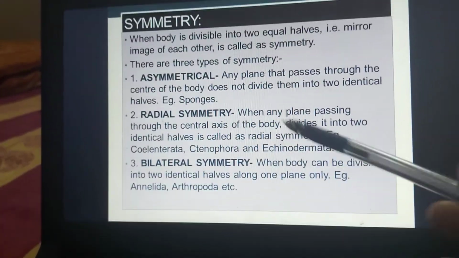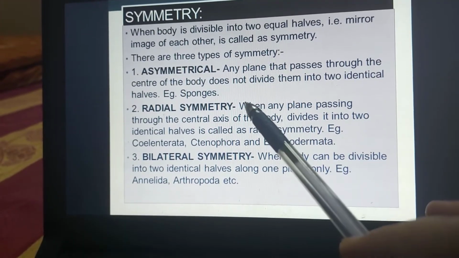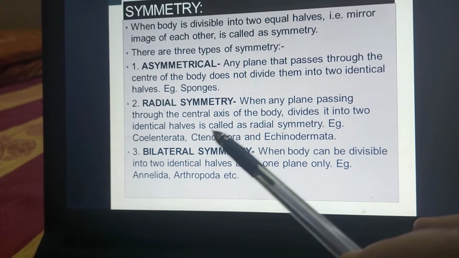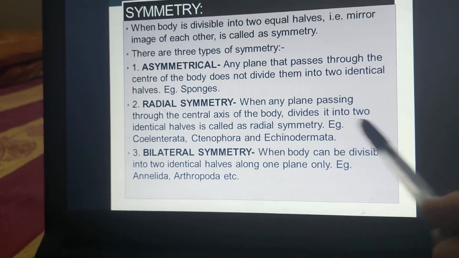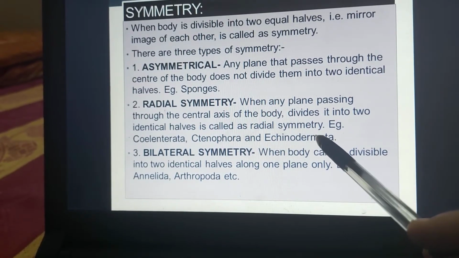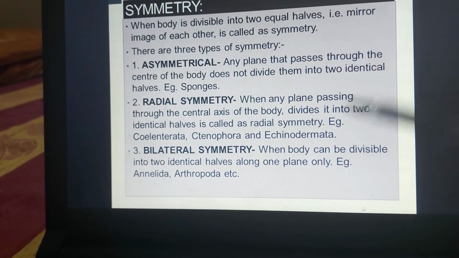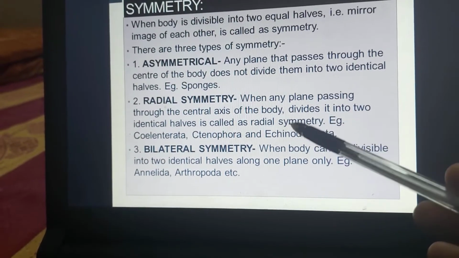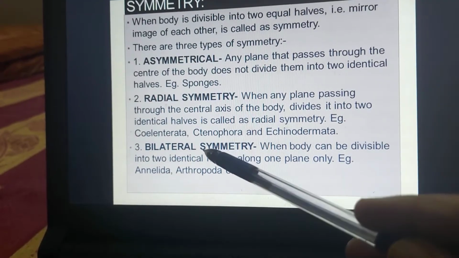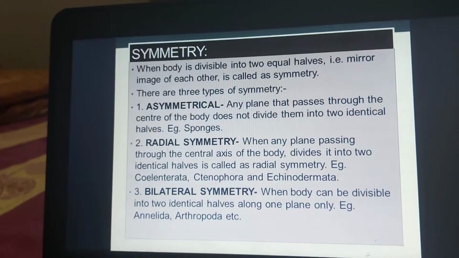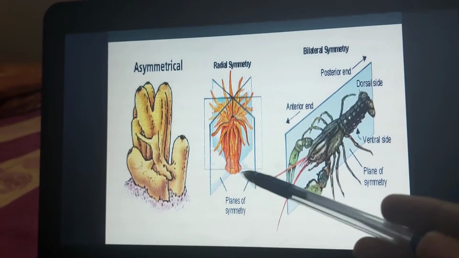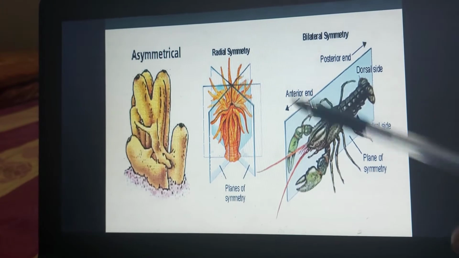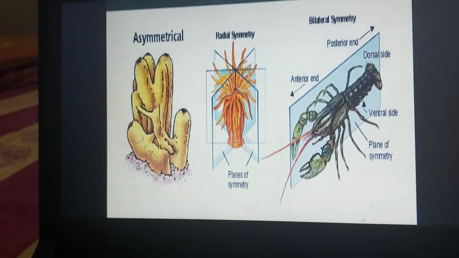Second one is the radial symmetry. For radial, you simply need to learn that the term used is related to radius. When any plane passing through the central axis of the body divides it into two identical halves, it is called radial symmetry. Like a circle, you can cut it along any radius and it will be cut into two identical halves. So radial symmetry is from any plane. Examples: Coelenterata, Ctenophora, Echinodermata. Here we have seen this picture, the sea anemone, and you can cut it along any plane and the two halves will be mirror images of each other.